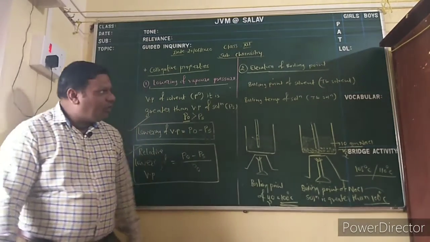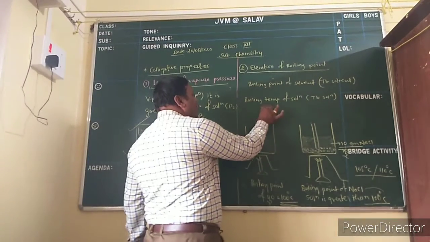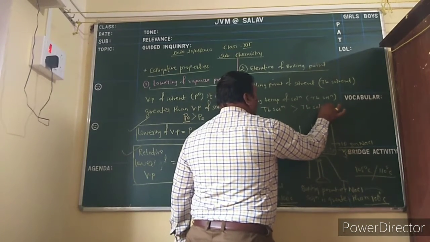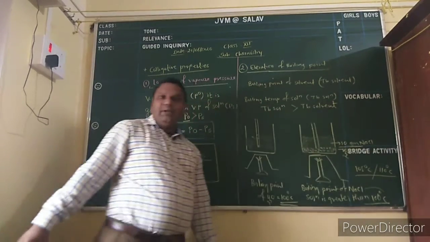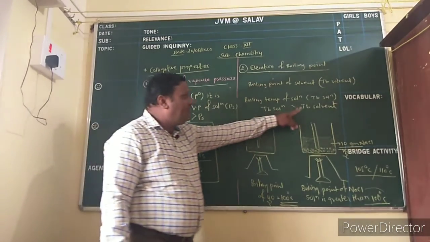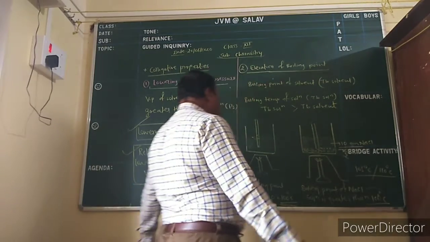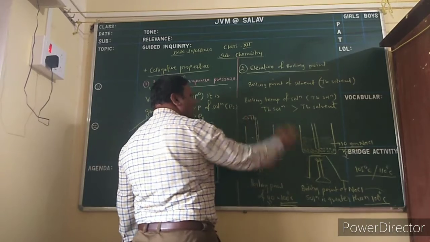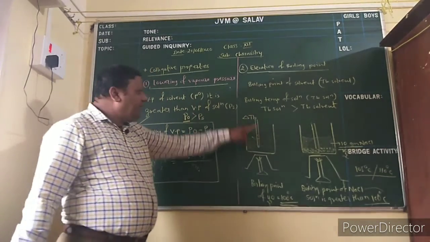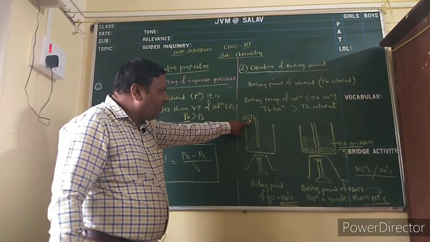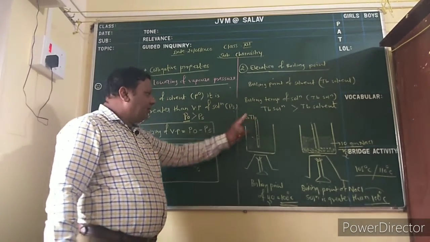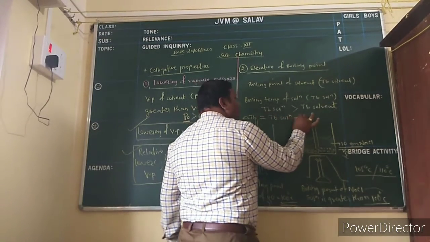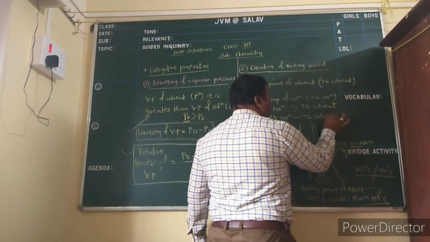Hence we always remember that TB solution is greater than TB solvent, meaning boiling temperature of solution is greater than boiling temperature of solvent, and hence the elevation of boiling point, that is del TB. What is the meaning of del TB? Del indicates change, T for temperature, B for boiling. So del TB is equal to TB solution minus TB solvent.